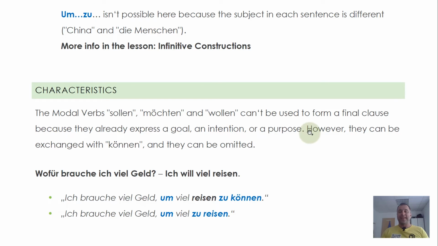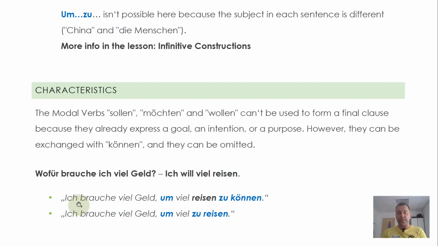And one special thing, the modal verbs sollen, möchten, and wollen can't be used with a final clause. There's a very easy reason for this. They already express a goal or intention or a purpose. So we cannot double this here. But if you really want to express something with a final clause, you can exchange them with können or just leave them out. So for example, wofür brauche ich viel Geld? Ich will viel reisen. So why do I need a lot of money? I want to travel a lot. That's the easy answer to this.